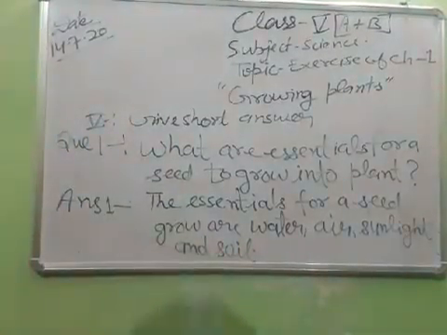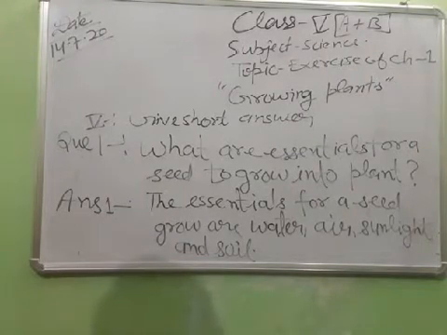Write down student, question and answer number 1 in your give short answer.